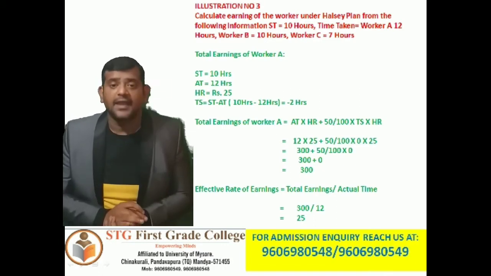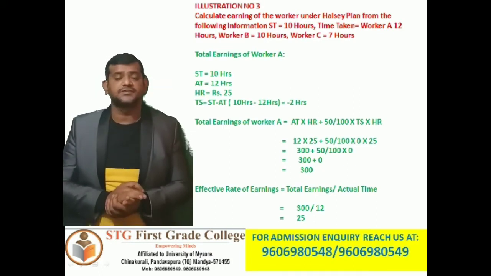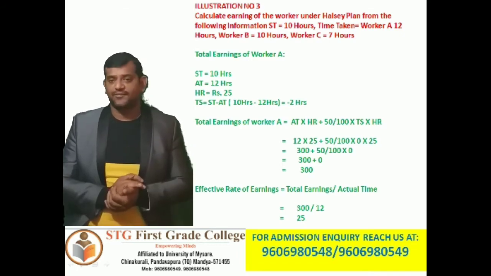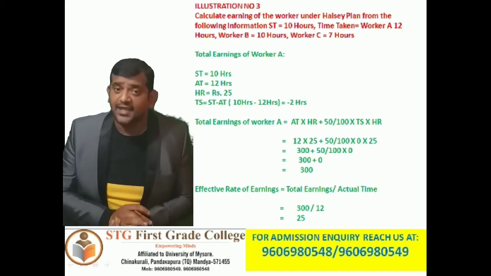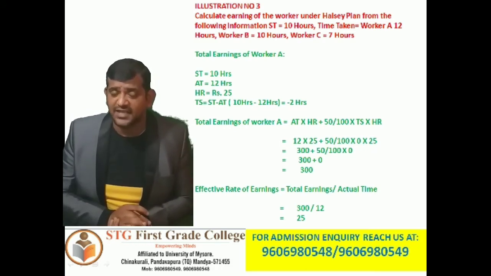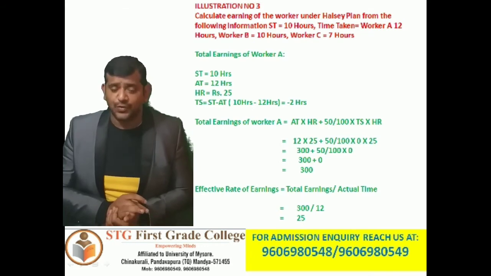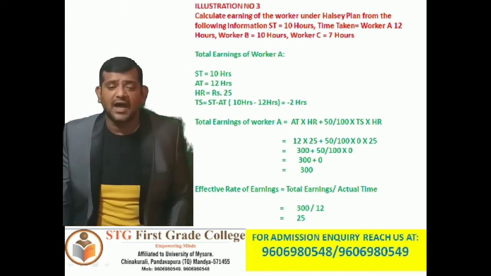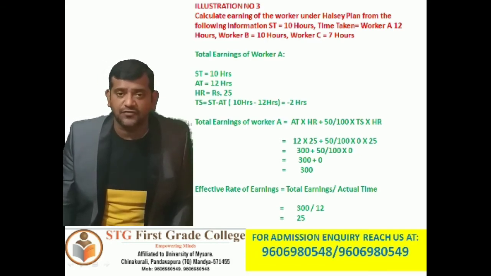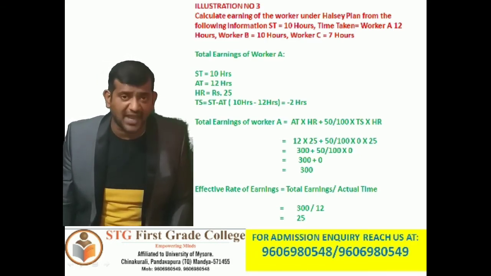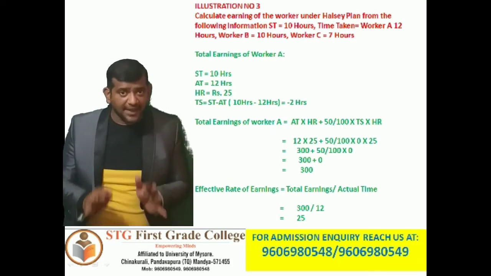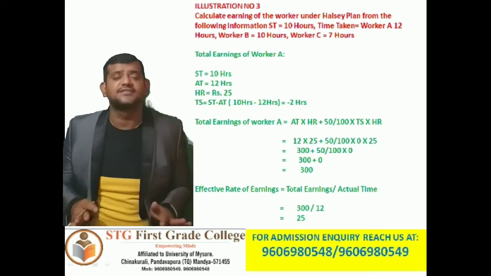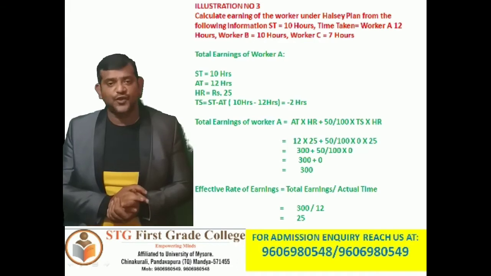Now the effective rate of earnings is total earnings divided by actual time. Total earning of Mr. A is 300 rupees divided by the actual time taken, 12 hours. So 300 divided by 12. The ERE, the effective rate of earning of worker A, is rupees 25. So clear? Any doubts? No, right? Yes. Let us move to the total earnings of worker B.